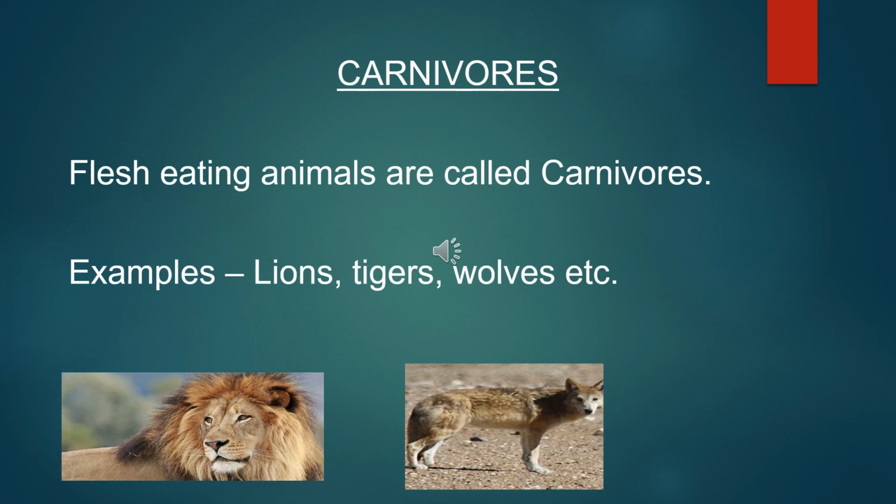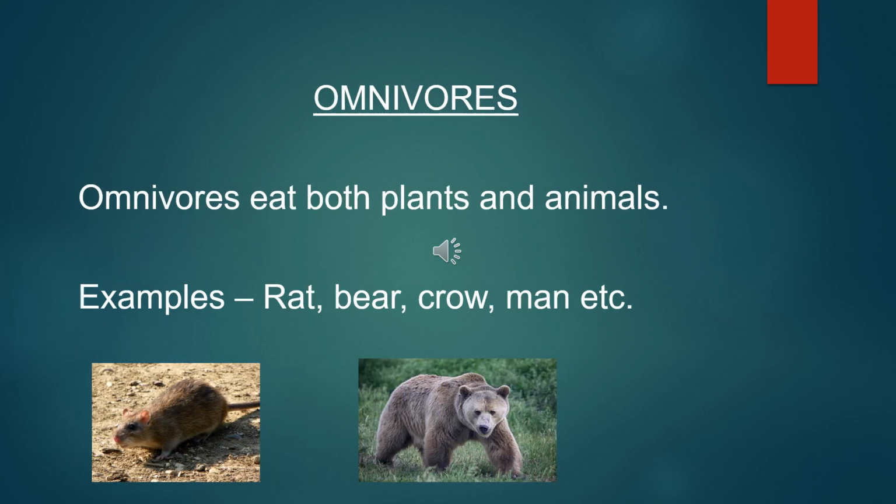Examples: lions, tigers, wolves, etc. All these are carnivores animals. Next is omnivores. Spellings: om, knee, vores, omnivores. Which animals are called omnivores?